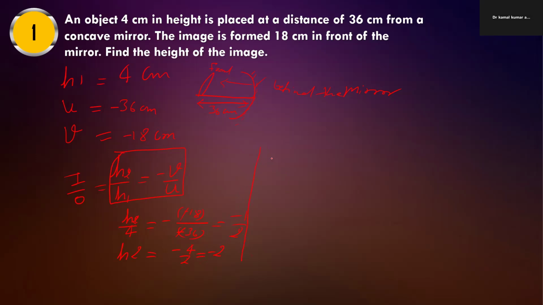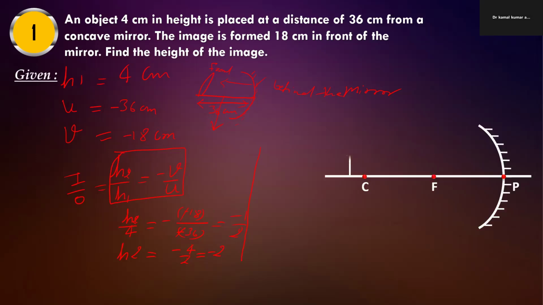the image will be below the principal axis. Okay, so this is the solution of this question.